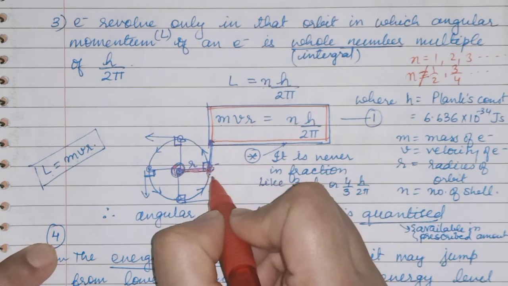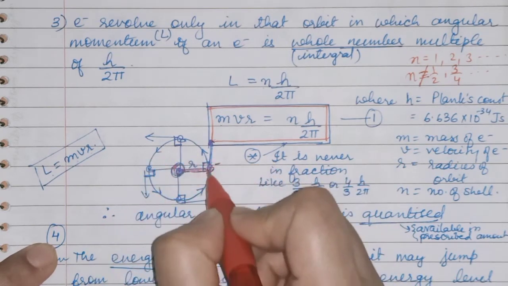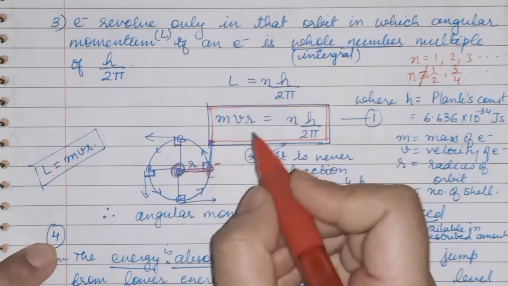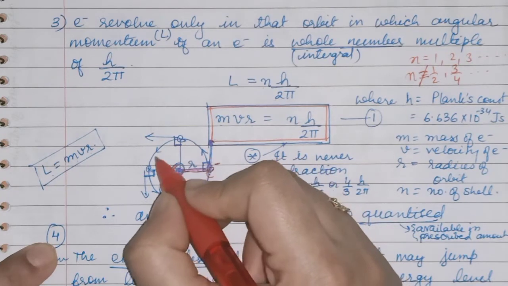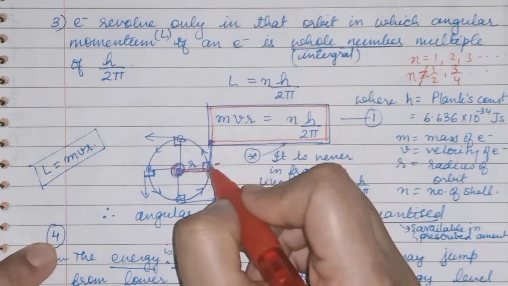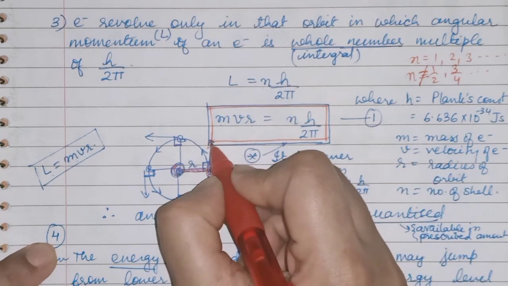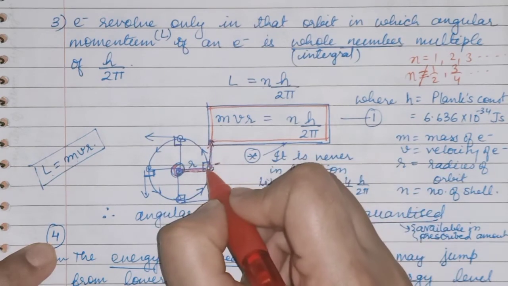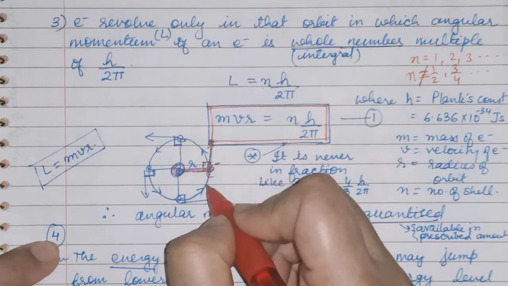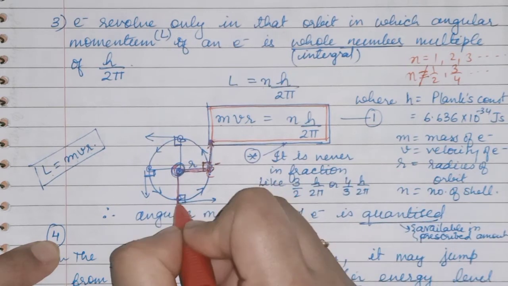See, the electron is revolving in that orbit, and when it is moving in this orbit, some amount of energy, or you can say momentum, is acting on it at a 90 degree angle.